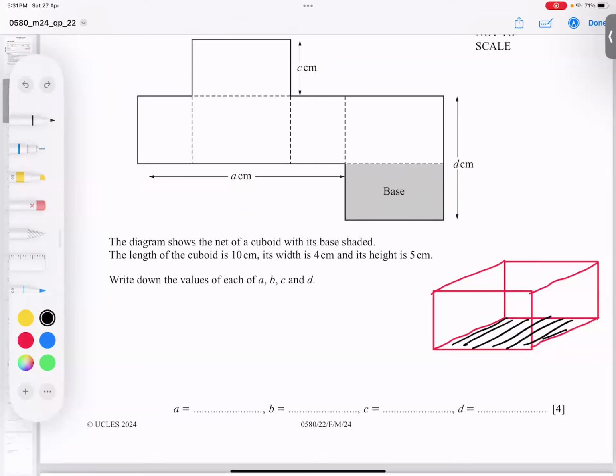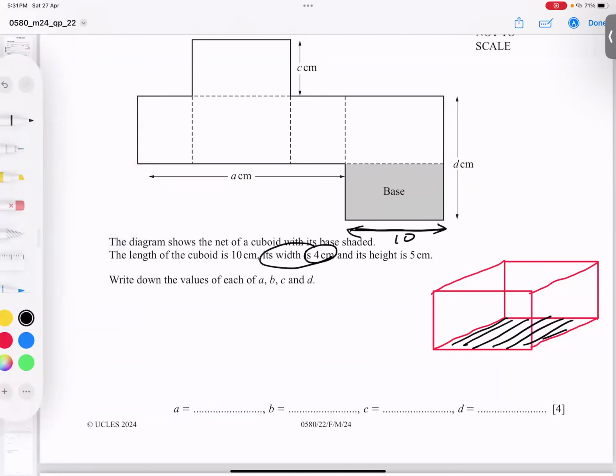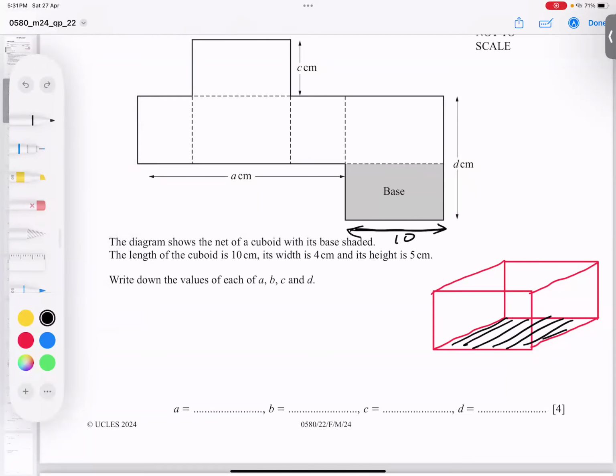And what happens, student, in this option, when I make a base and keep this length? First of all, he mentioned that the length of the cuboid is 10. So this is a length of the cuboid, so this is a 10. And he said the width of the cuboid is 4. So it is very clear, I can take the width as 4. This is a 4. I will start my question from here.